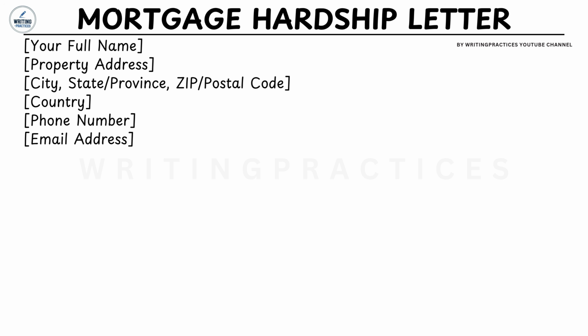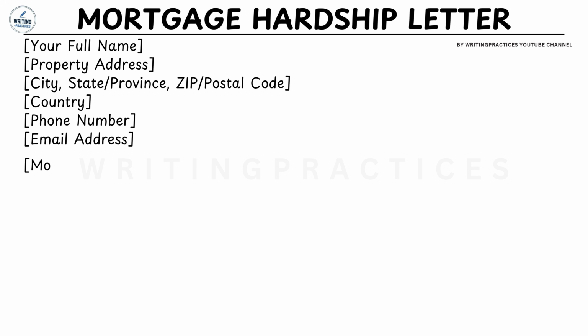Sender information. Start by writing your personal contact information. This section identifies who is requesting assistance and provides your lender with the information needed to locate your mortgage account and contact you throughout the review process. Make sure the property address matches the address associated with your mortgage loan.